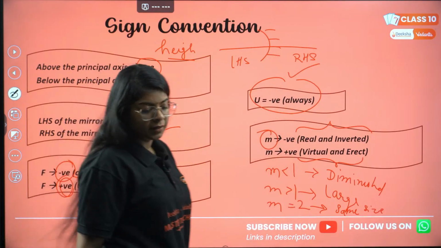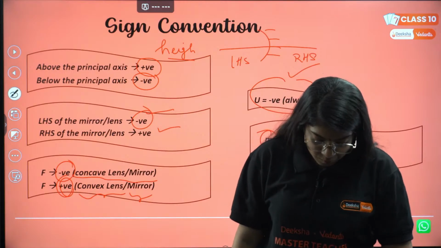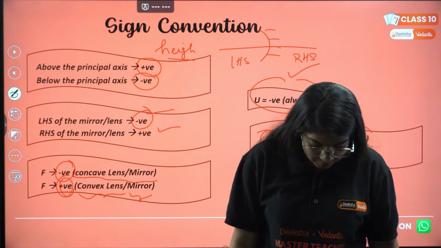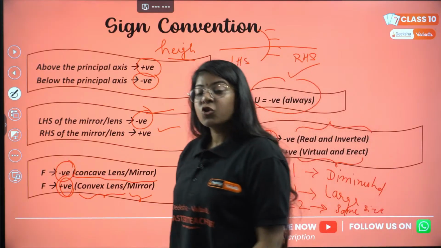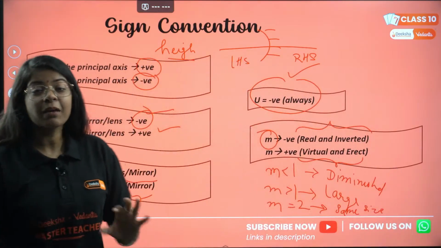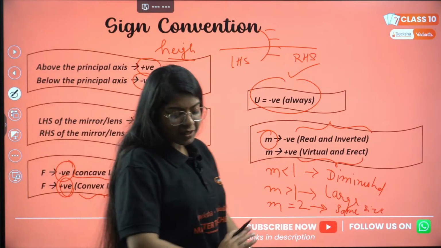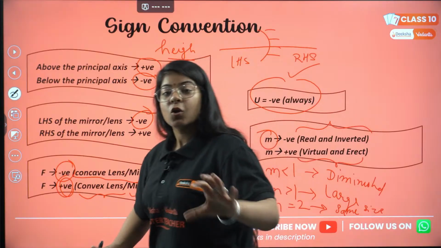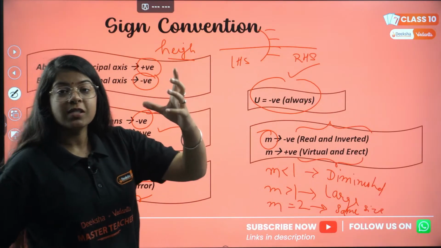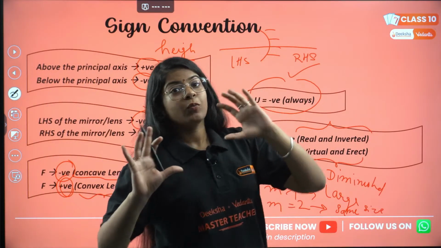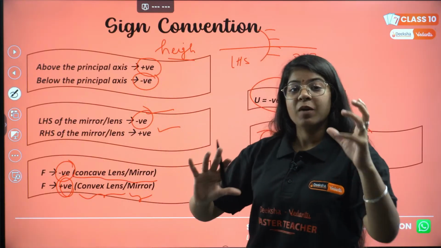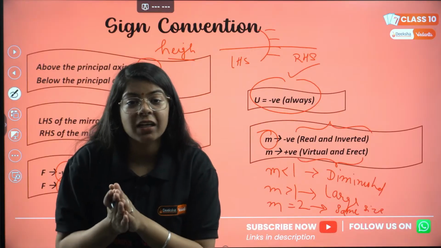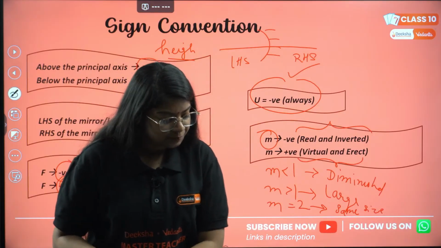Correct? Done? Understood? Hi, Sukhvirat, am I pronouncing your name correctly? So we are done with the mind map of the chapter Light. We revised the whole chapter in just about 25 minutes, along with the concepts, the ray diagrams, and all the formulas: mirror formula, lens formula, refractive index, power, and the sign convention, which is the most important thing.